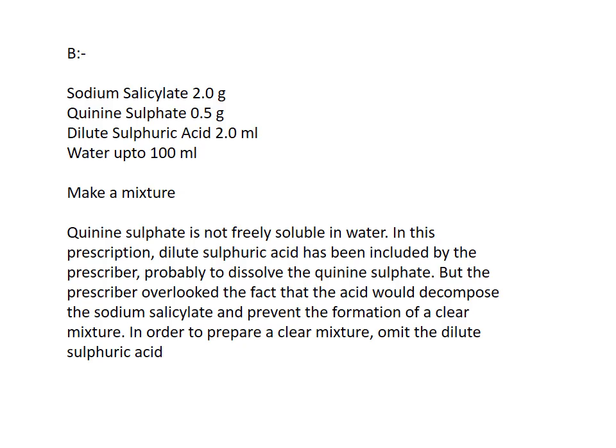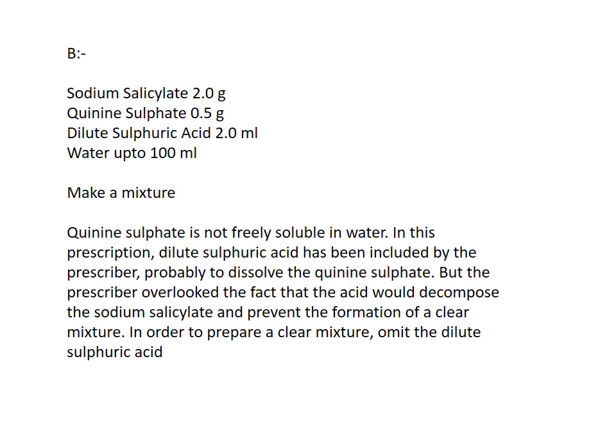Okay, one is a soluble salicylate and the other one is an acid. Here quinine sulfate is not freely soluble in water. And in this prescription, why do we add dilute sulfuric acid? Dilute sulfuric acid has been included by the prescriber to dissolve quinine sulfate.